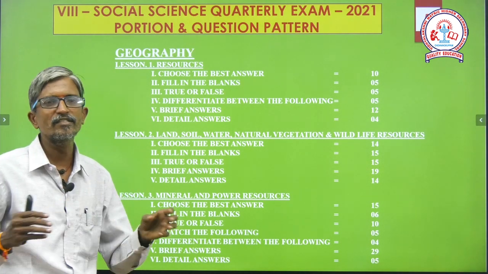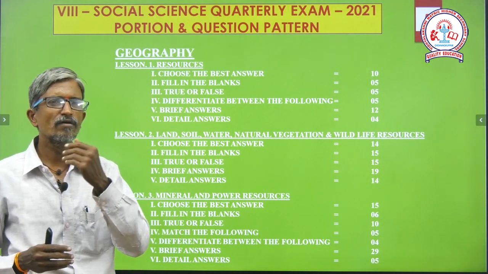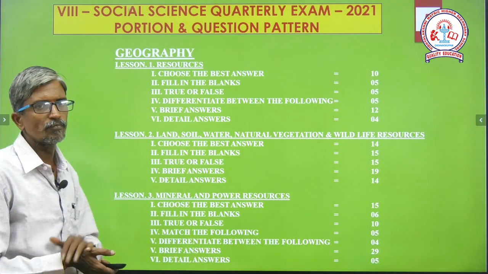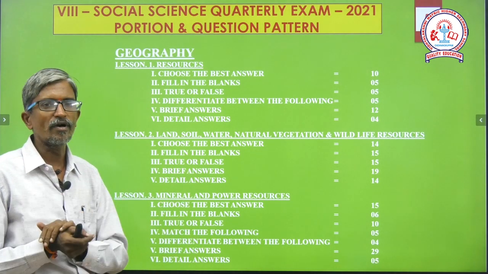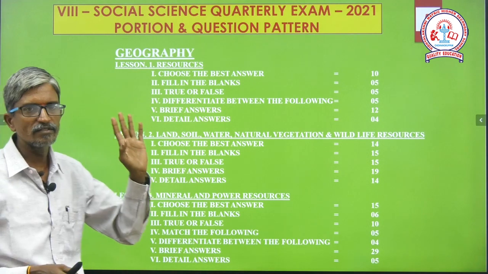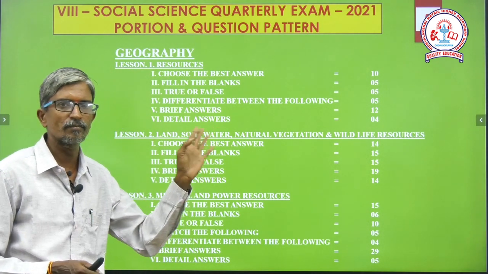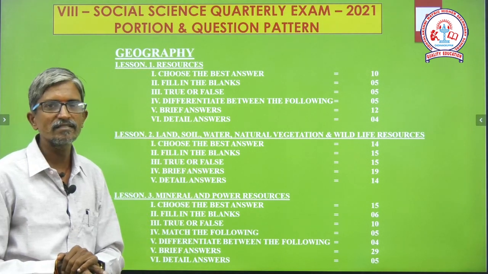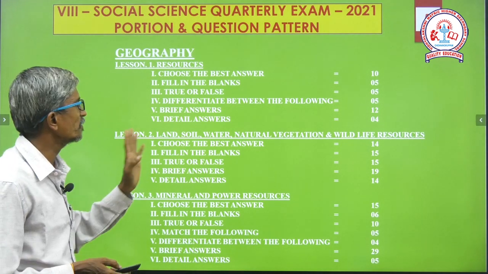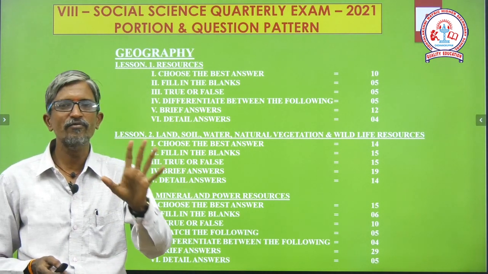Okay, further it is classified into two types. You are all very much familiar with these. From that particular chapter, 6 important Roman we have to attend. Roman number 1 as usual multiple choice question, that is choose the best answer, number 2 fill in the blanks, number 3 true or false, and differentiate between. Here we are going to write only 5 questions.